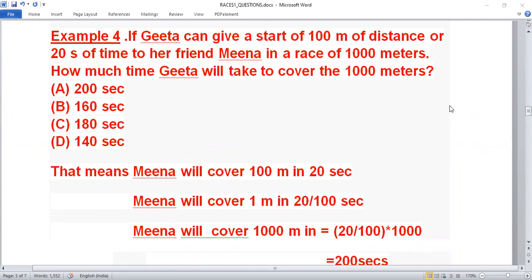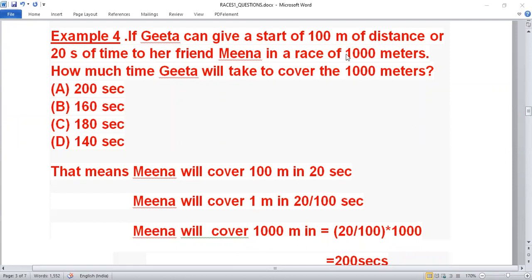No. See, okay, let me tell you. See, what is happening, like this is a question of race. Like Geeta and Meena, they are two girls, they are running. Okay. Now what they are saying in the question, the race is of 1000 meter. Number one thing. And then Geeta is giving a start of 100 meter of distance over 20 seconds. So it means like Meena is already 100 meter ahead and she takes 20 seconds to cover that distance of 100 meter.